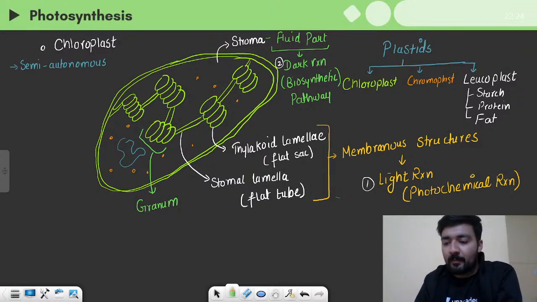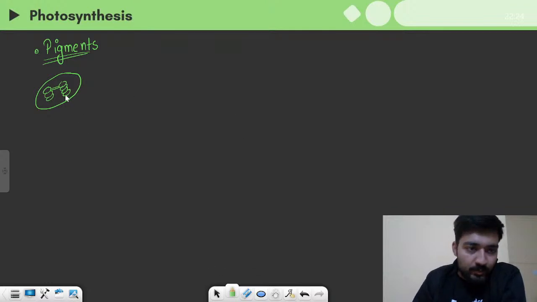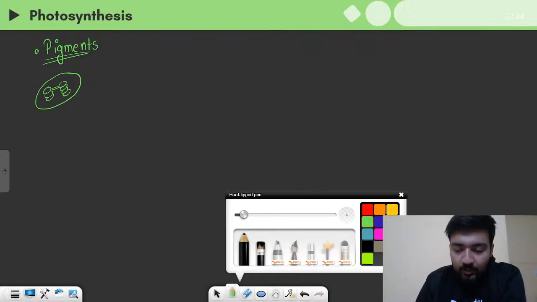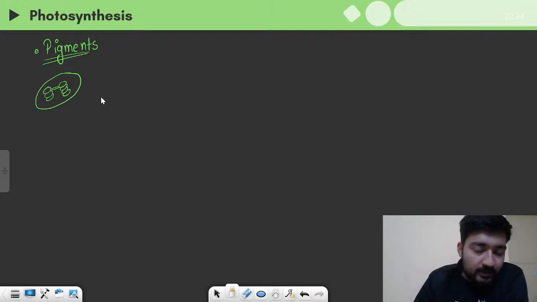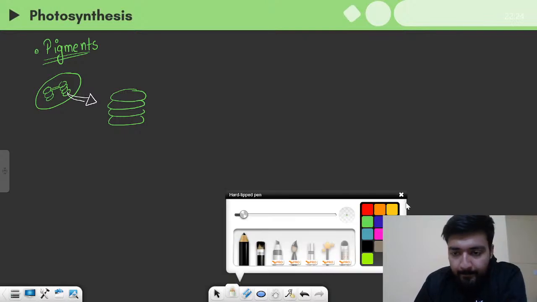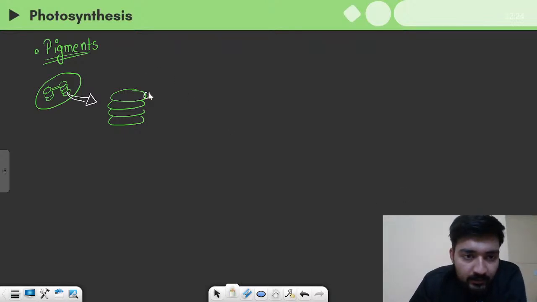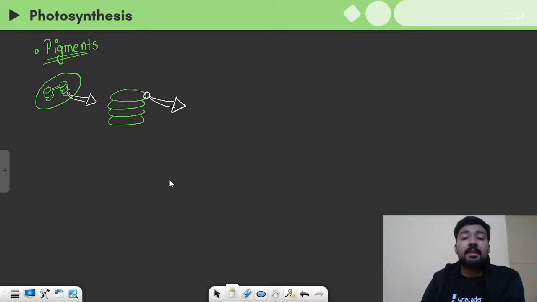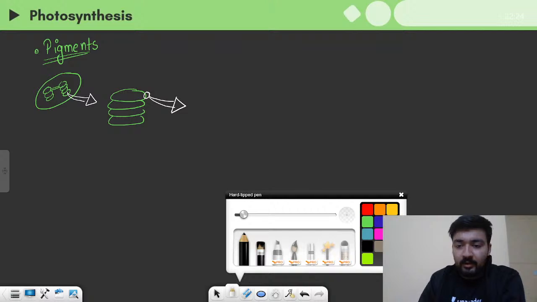All right. Now, if we zoom in on the thylakoid membrane, let us take this thylakoid granum and zoom in on the particular membrane, then we will see the membrane is made up of phospholipids like all the other membranes.